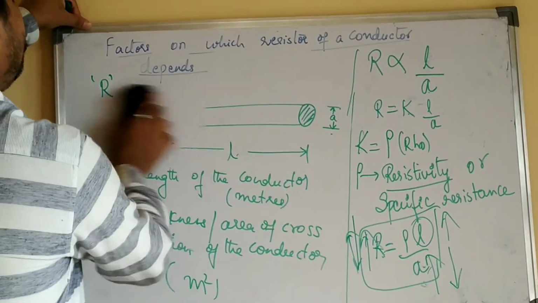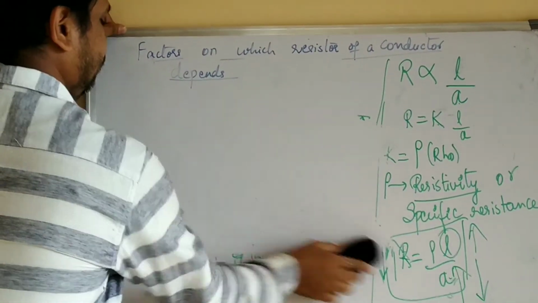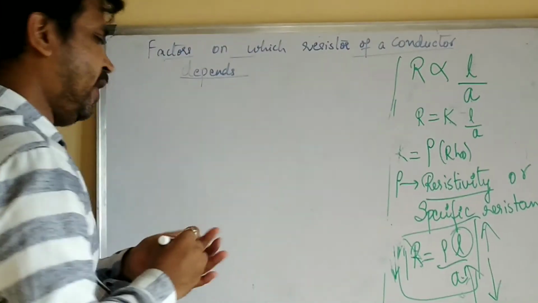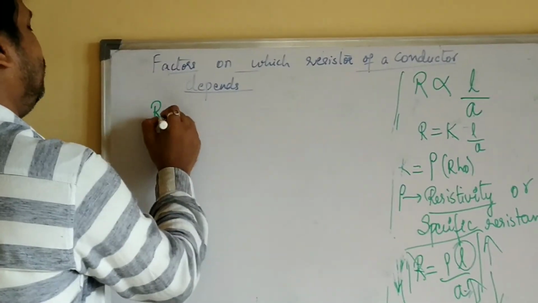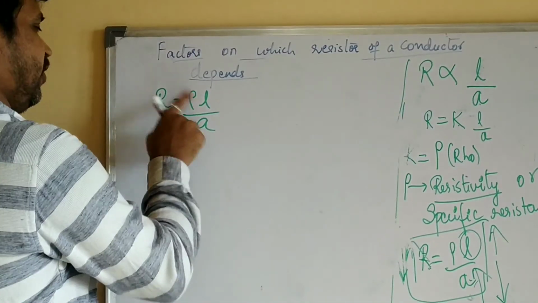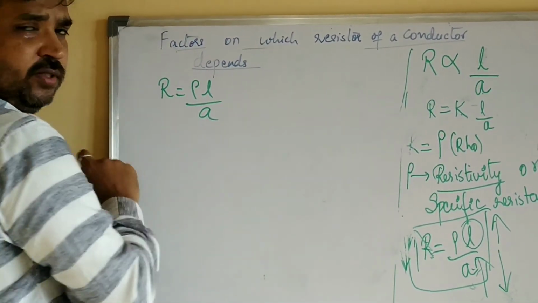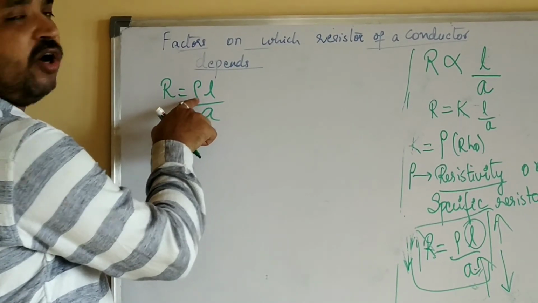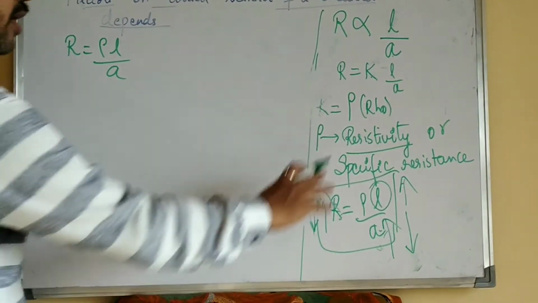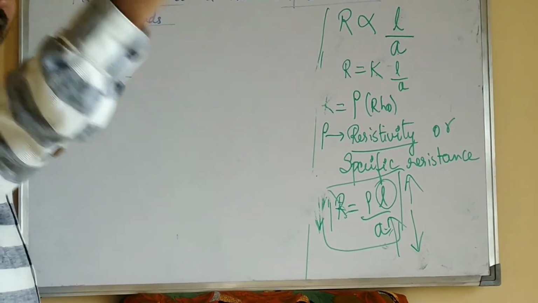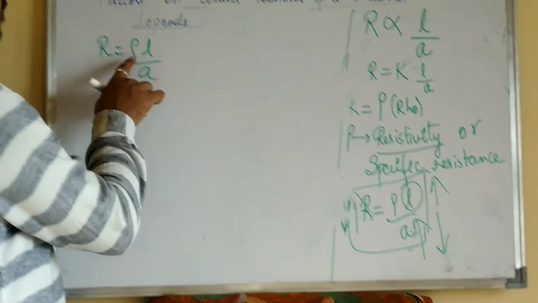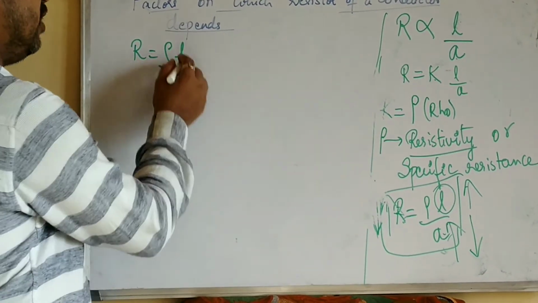Now, you have this formula, R is equal to rho into L by A. Now we have this expression for R, resistance. What if you want an expression for rho? Rho is called what? Resistivity. What is resistivity, or what is specific resistance? I will tell the definition next. But remember that rho is called resistivity. Now we want the expression for rho, resistivity. What do we have to do?